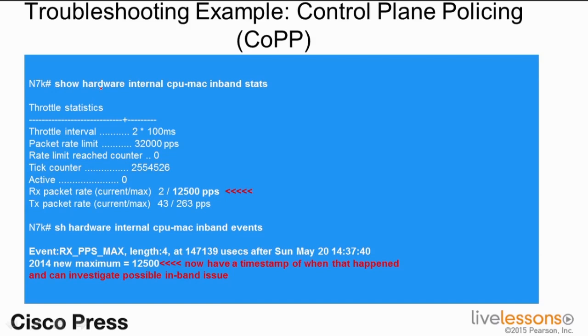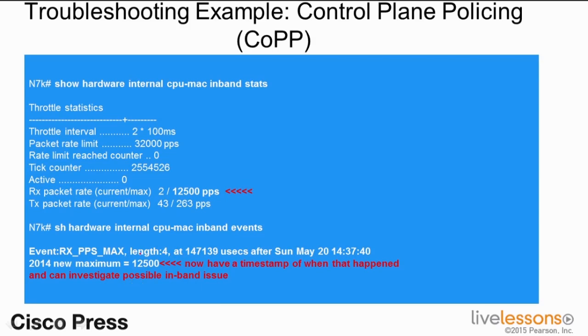Now, if I look at the Nexus 7000 in the default VDC, or the admin VDC, I'm going to do a show hardware internal CPU MAC in-band statistics. The thing I want to call out here is when events happen in the network, on this device I can see on the receive side I hit a new threshold of 12,500. The point here is there is an event based upon show hardware internal CPU MAC in-band events. So here's statistics. This is showing me that I hit a new maximum threshold. What this is saying is, hey, there is an event that was logged. I now have a timestamp of this new threshold that has been hit.